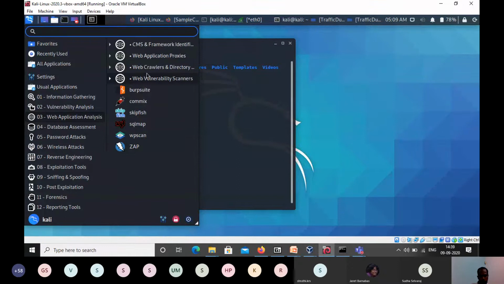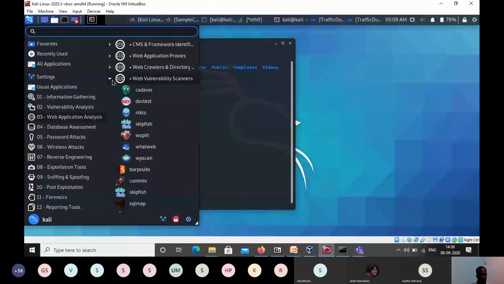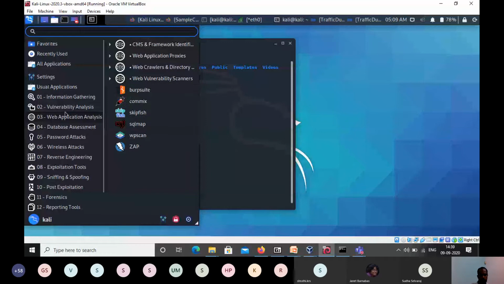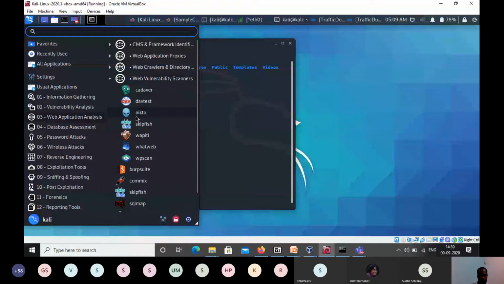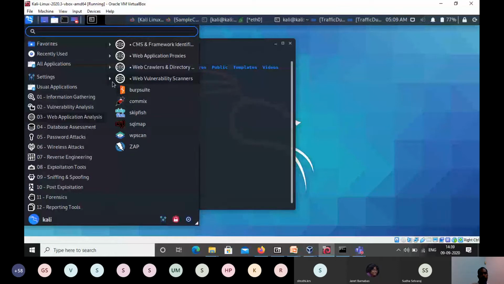And ZAP is another option. In the session, you might have been exploring the proxy aspects also, like a web proxy. So ZAP is another web proxy. Like that, multiple tools are there, and they are organized by where they are required. Suppose I want to analyze a web application in Kali Linux. What I can do is go to the web application analysis option, then go to web application scanners, see what scanners are available, select one, give the target, and it will provide the information. It is as simple as that.